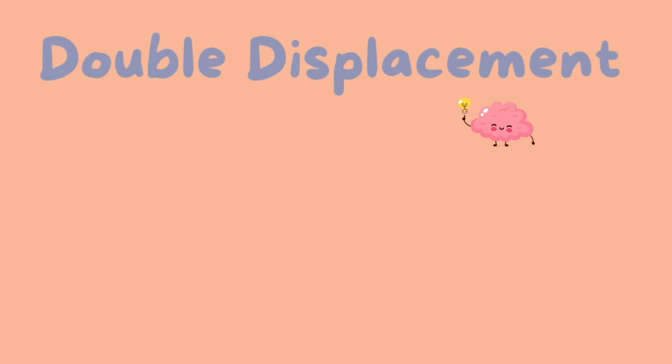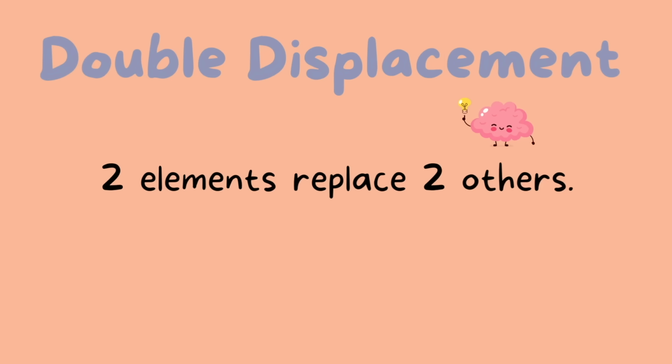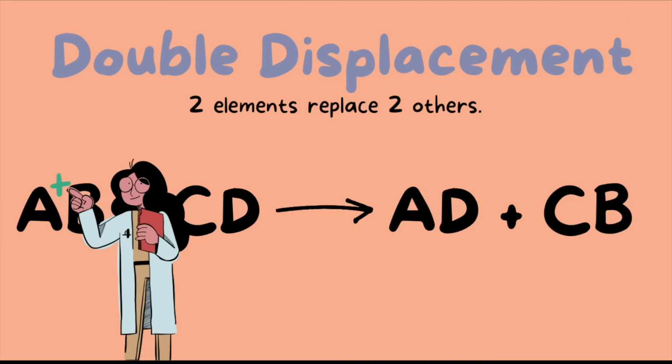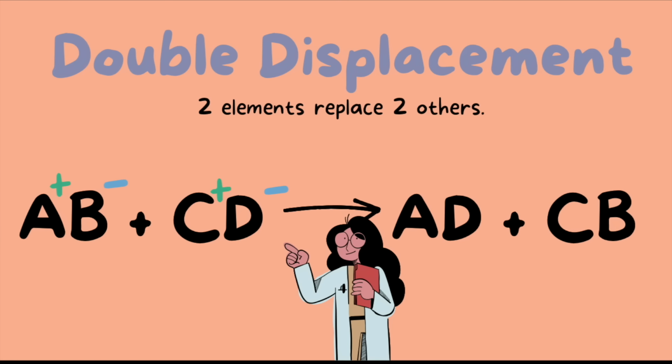Next we have a double displacement, much like single replacement, except here we have 2 elements replacing 2 other elements. This is the generic form: AB plus CD yields AD plus CB. Make note that in most compounds, there is a pair of positively charged and negatively charged elements.